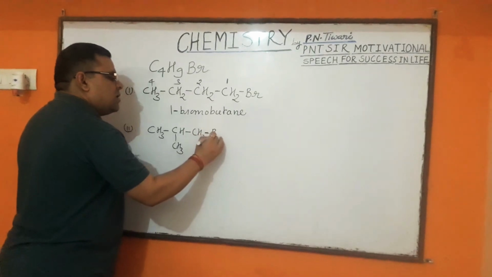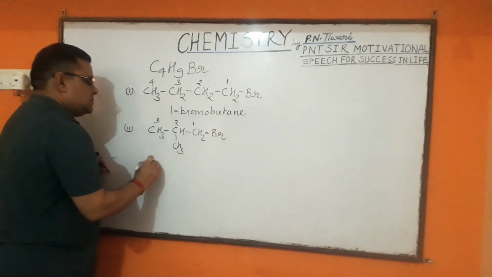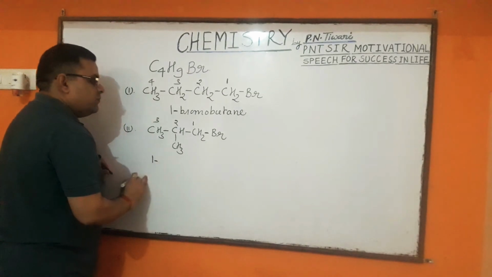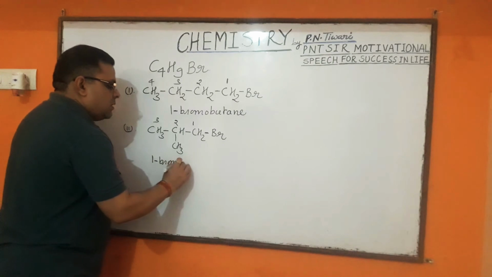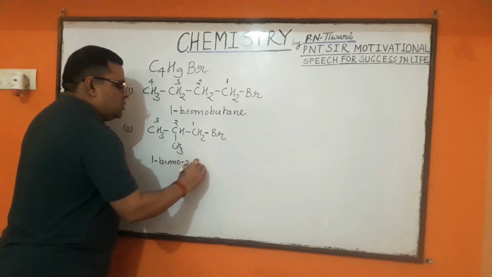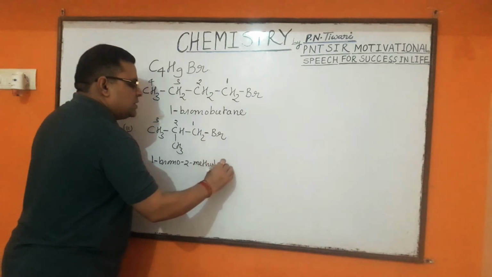And dear students, how can we write its IUPAC name? In IUPAC, this compound is called 1-bromo-2-methylpropane.